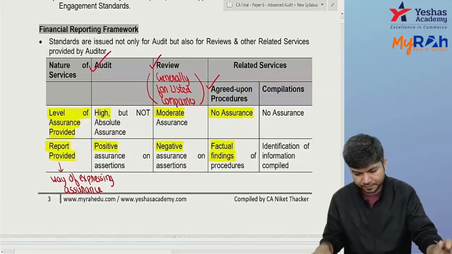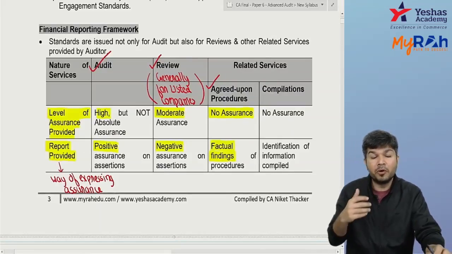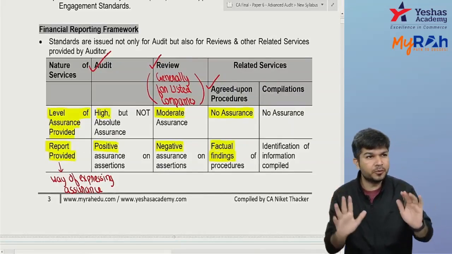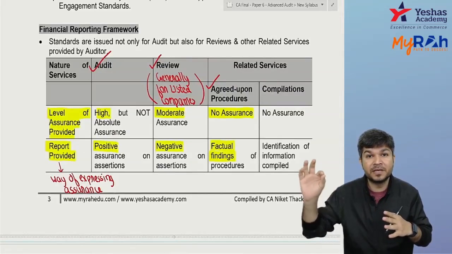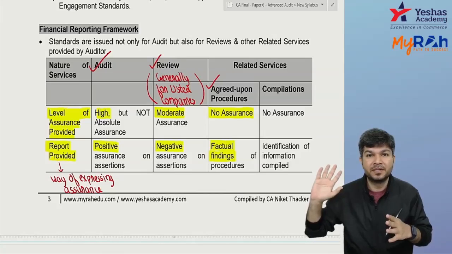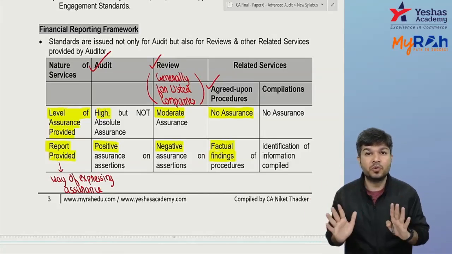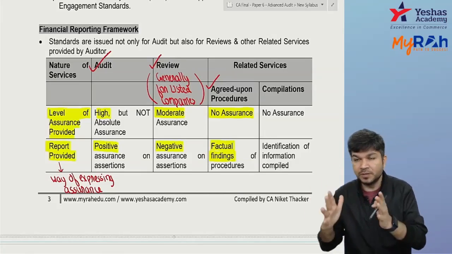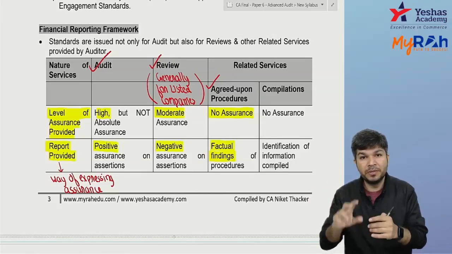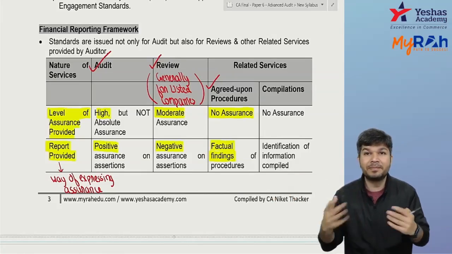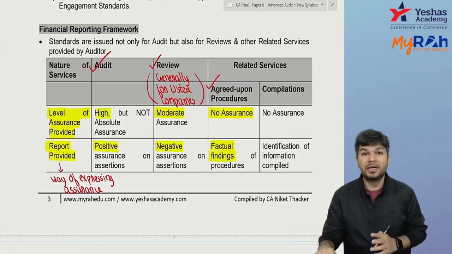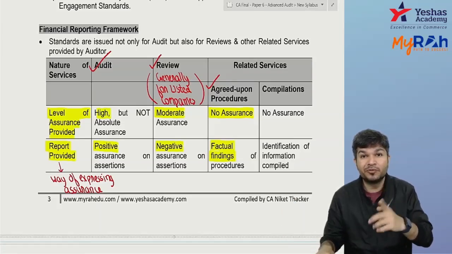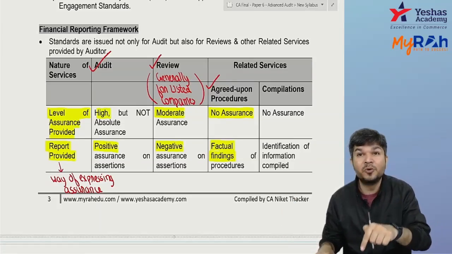Okay, so whenever I'm called upon to do agreed upon procedure, I'm doing the procedure which we've agreed. I'm not commenting on the figures which are reported by management. I just did the procedure which you told. You told me go and count the stock, I count the stock. You told me multiply with the weighted average rate, I multiply with the weighted average rate. And you told me whatever stock figure comes, give it to me, I give it to you. I'm not commenting whether the stock shown by management is proper or not. That's why there is no assurance.